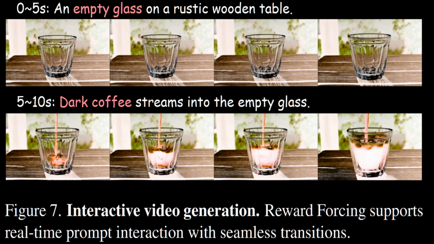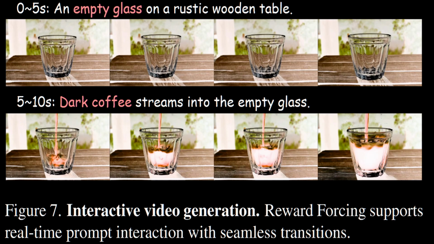Finally, it performs well with editable quality, rather than being confined to the first prompt. As we can see in this example, for 0 to 5 seconds, the video shows an empty glass on a rusty wooden table. But for 5 to 10 seconds, the prompt changes to dark coffee streaming into the empty glass. Instead of being constrained by the first prompt, it fluently transitions to generating the dark coffee pouring into the transparent glass.